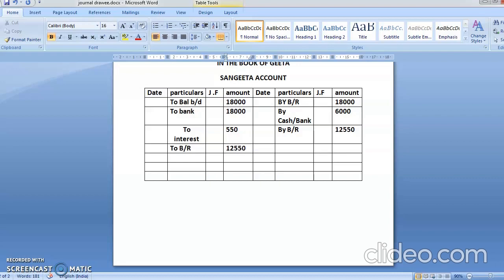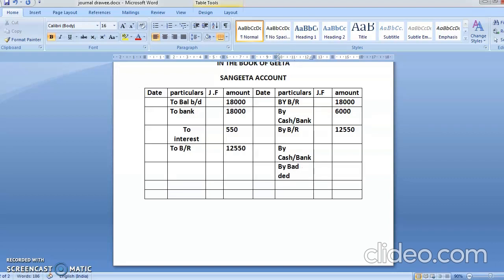See, you had to receive the money, so now this money will never come to you in life. So this becomes your bad debt. So your 2 entries will be by cash or bank account, and the second will be by bad debts. Okay, by bad debts.